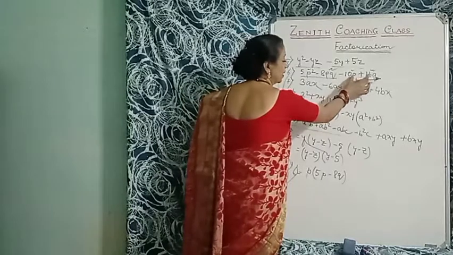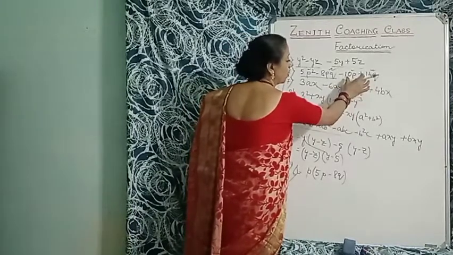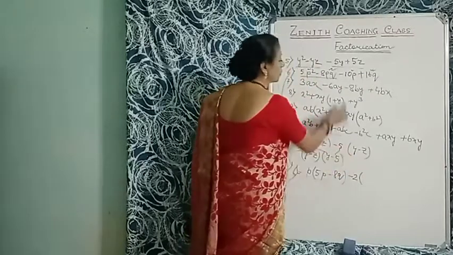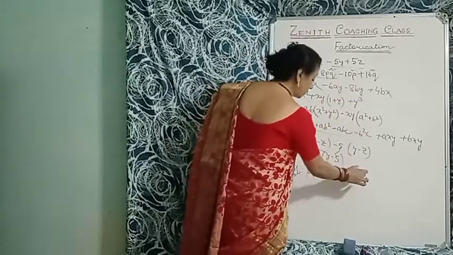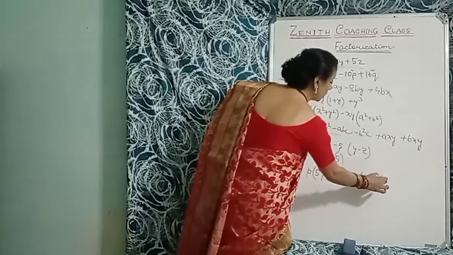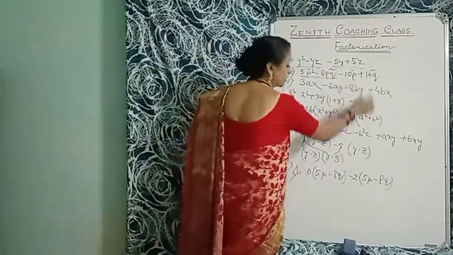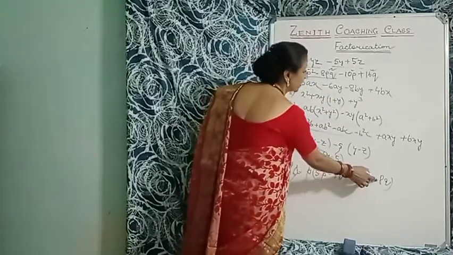Now take it. Here is 10 and here is 16. So 2 is common. Here is p, here is q. Nothing common. Only 2 is common. So minus 2. If I take 2 from 10p, 2 fives are 10, so 5p minus 8q. You will ask me, ma'am, why is 8 minus? Here is plus and here is minus. We have taken minus here. So minus and minus, that is plus.